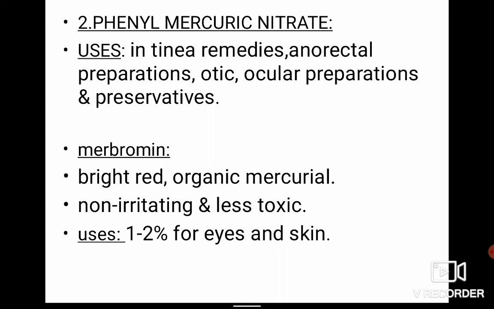Phenyl mercuric nitrate is used in tinea remedies, anorectal preparations, otic and ocular preparations, and as a preservative. Mercurochrome is bright red, an organic mercurial which is non-irritating and less toxic. It is used in 1 to 2% for eyes and skin.